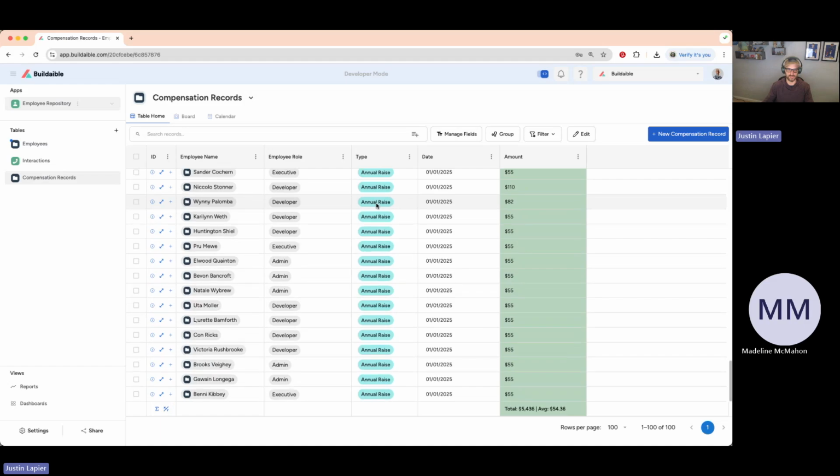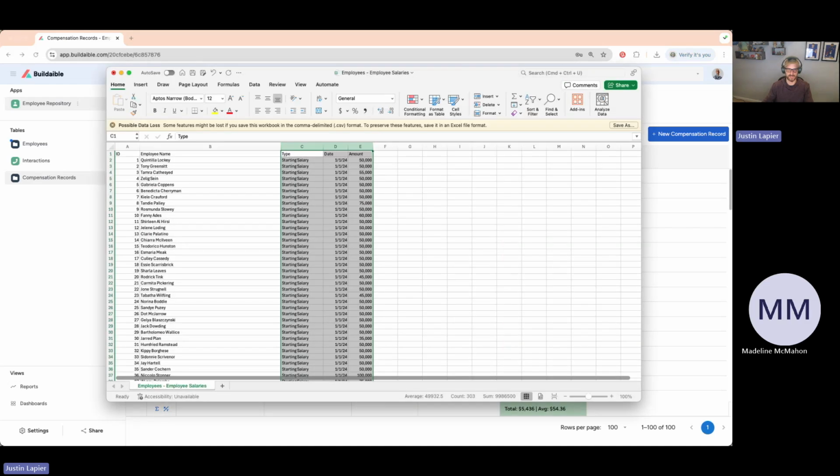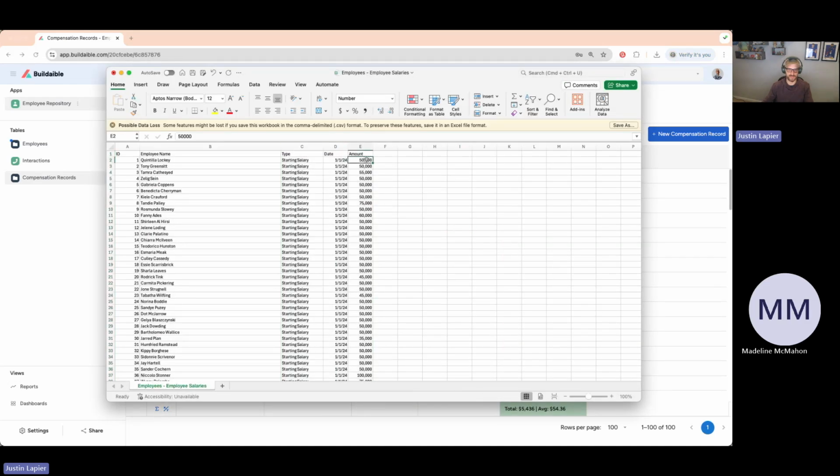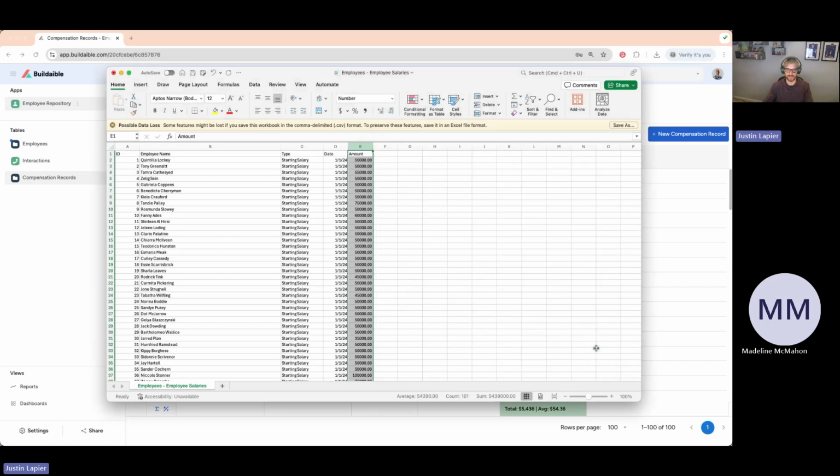The only issue is it cut off some data here. So that was a good catch right there. I imagine that's doing that because of these commas, so we'll get that resolved. But let me go ahead and format these cells to be a number, just like that. Okay, so that they don't have commas. So that's a good catch. I'll send that over to our developers. We'll get that resolved shortly.